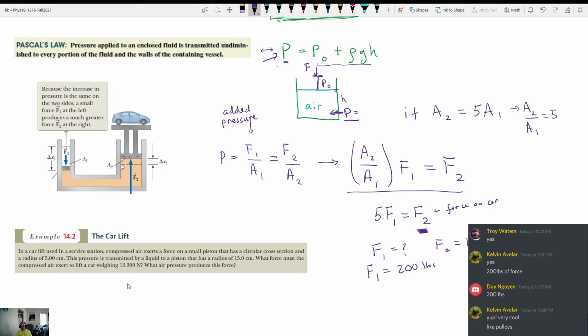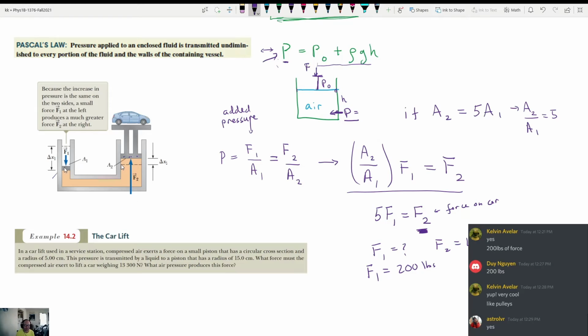Now notice there is something that you're losing in this process. What do you notice is happening on the left and right-hand side here with these distances? It looks like the distance delta x1 is significantly bigger than delta x2. Do you all notice that? So if I push down on the left by a large distance, the car is only going to go up a short distance. You all see that? And that's because otherwise you would be getting work for free.